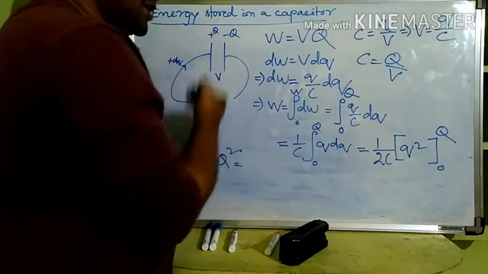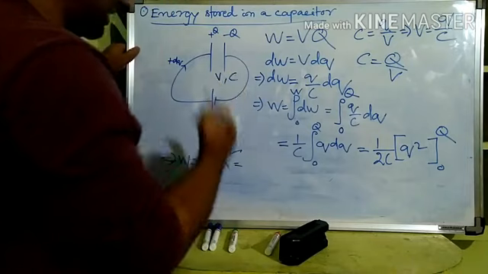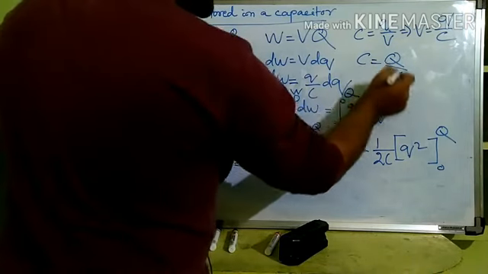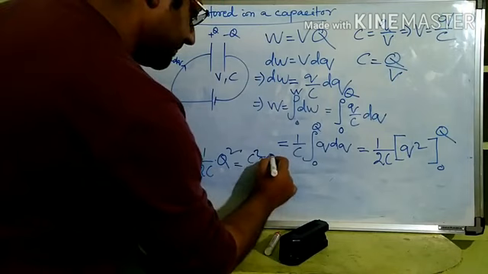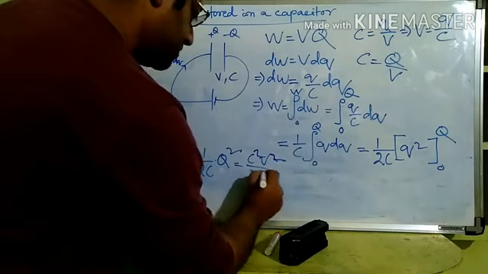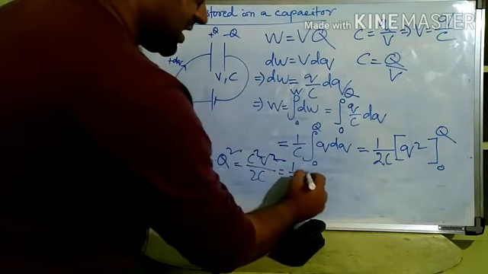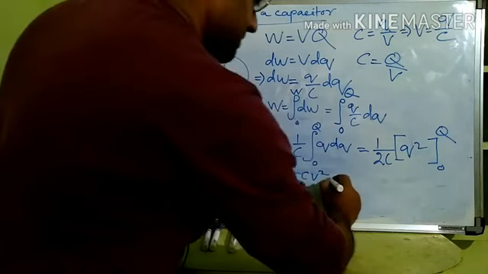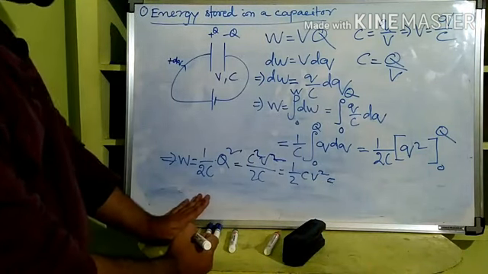If V is the potential and C is the capacitance of the capacitor, then Q square will be C square V square. So if we put C square V square by 2C, one C gets cancelled with the other C, and it is equal to half CV square.